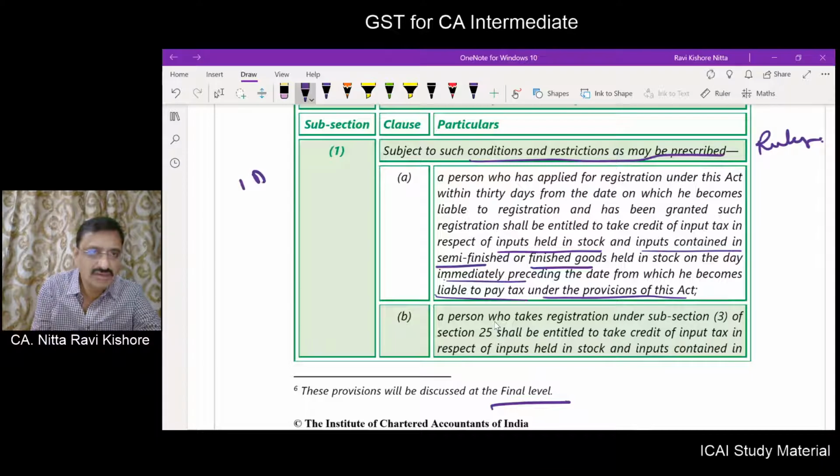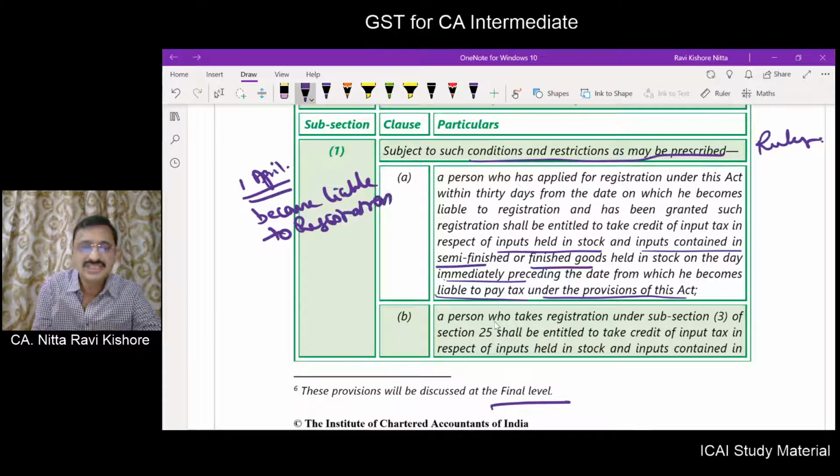On 1st of April, this fellow becomes liable to registration. Why has he become liable to registration?